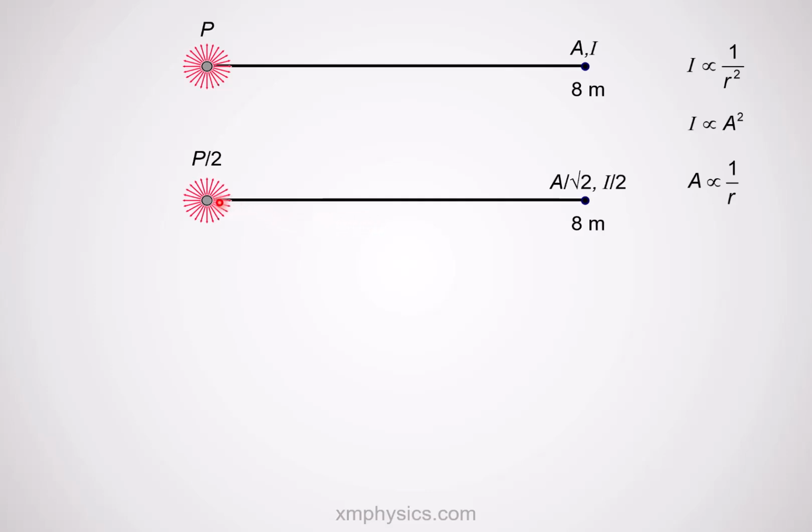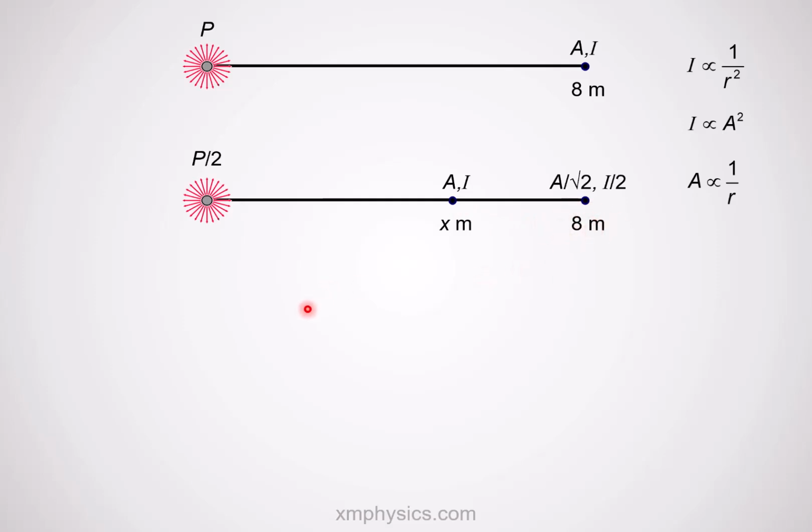So the question is asking, where's the point somewhere between here and here where the intensity of the wave is going to be I again? Do you think it's at the midpoint here? Consider this relationship here, yeah? If you halve the radius, the intensity will be 4 times. So if the intensity is I over 2 here, then the intensity here will be 4 times. So 4 times I over 2 is actually 2I. It's too strong here. So the position where the intensity is I is actually somewhere here. And for students who are very quick, straight away they'll know the answer is 8 divided by root 2.